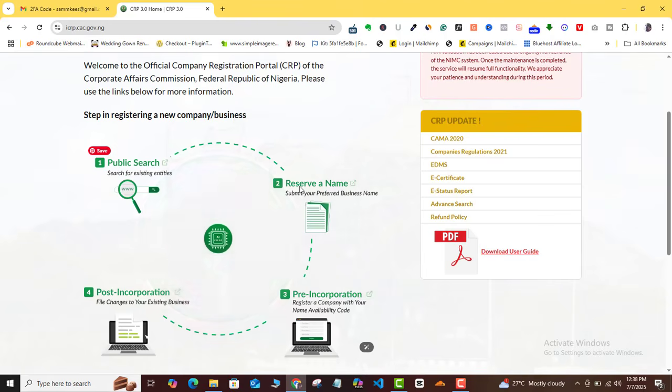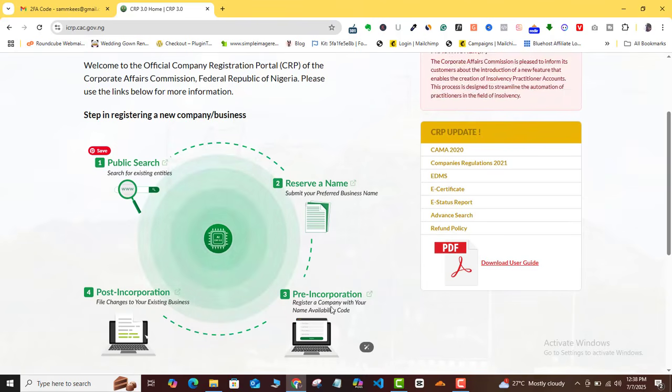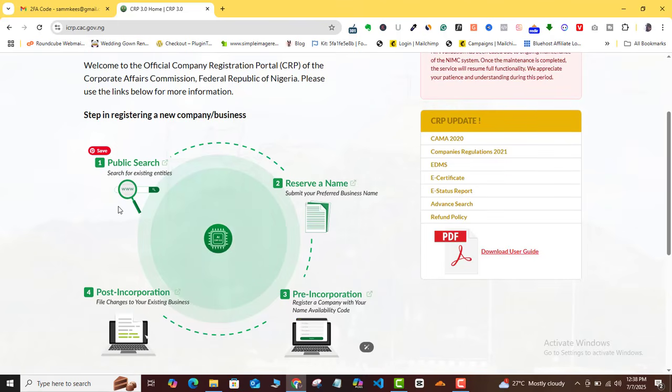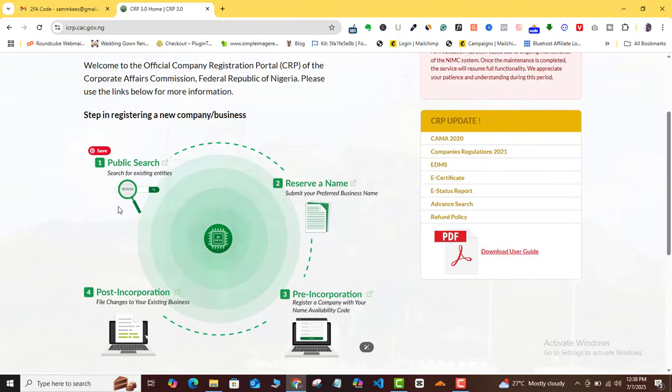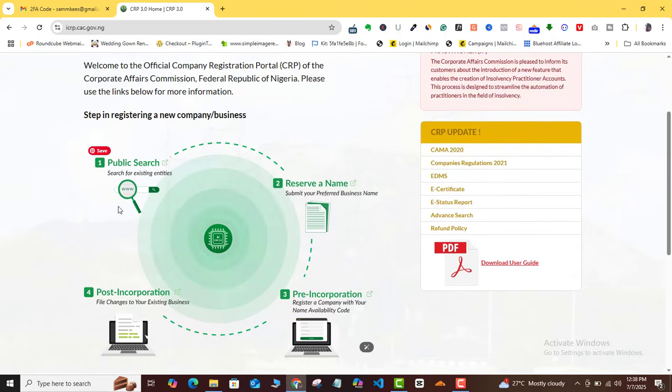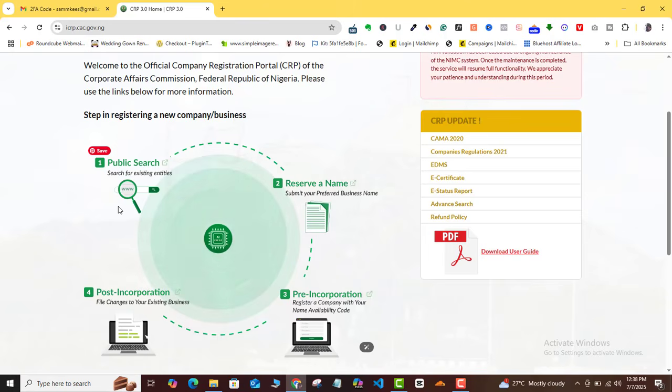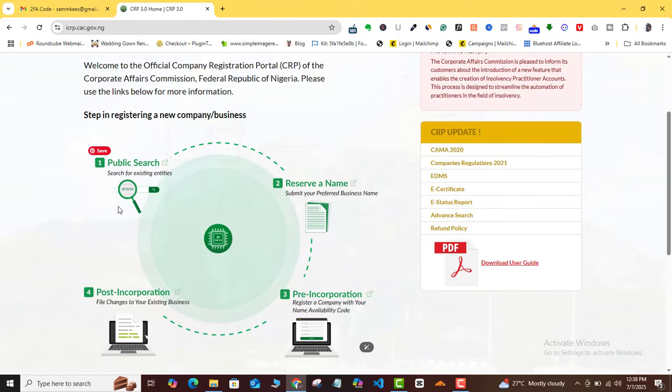Because if you come here, you can see that they are telling you now that once you want to do your CAC registration, you come to your public search as usual. You make a search, but what they are saying now is that before, when you make a search, you all know that we have quite a number of complaints every time where there are all manner of problems that come with availability search. Sometimes you search for a name, it tells you that name is available for you to use. By the time you submit the name for availability approval, they come back to tell you that it's not available, somebody else is using it, and all of those things.